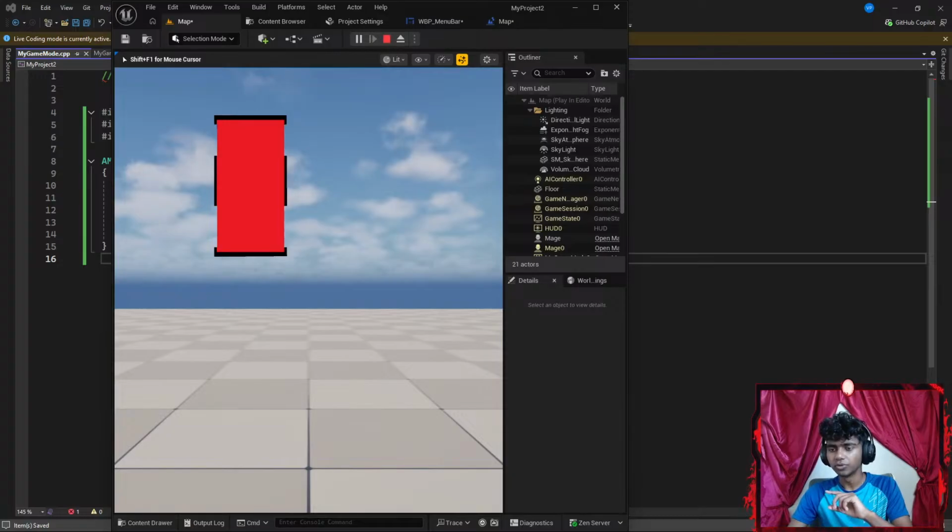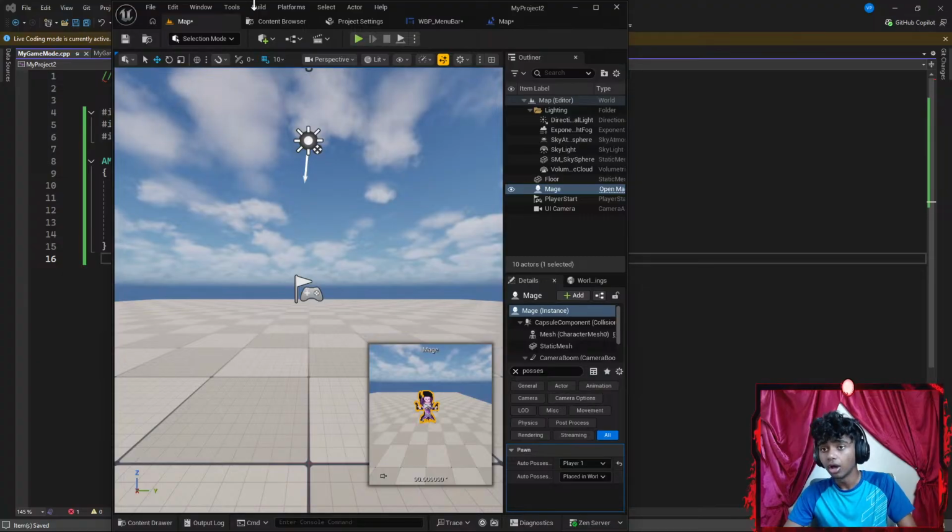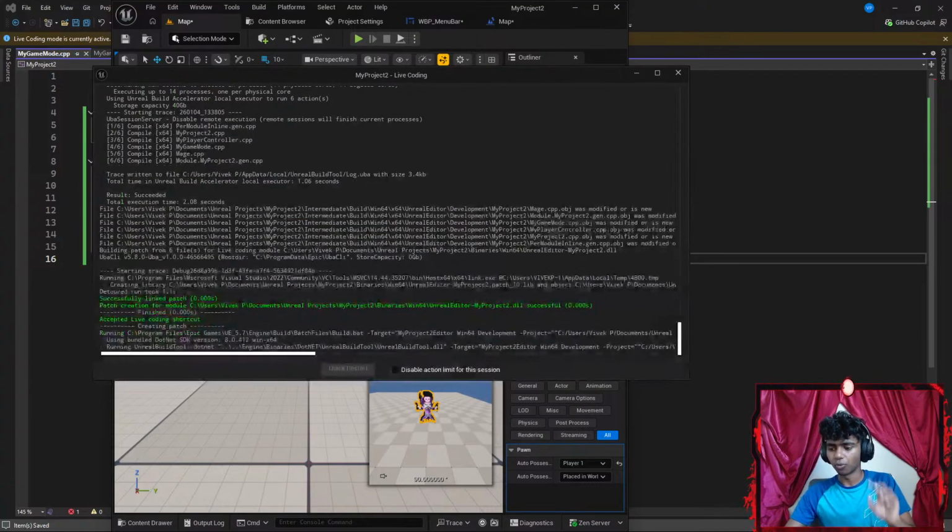There, I cannot move right now. Let's go with Shift F1. Okay, but this isn't my mage's perspective though. Let's go ahead and set that to be something like player 1. I've never tried setting it to player 1. What does player 1 do?